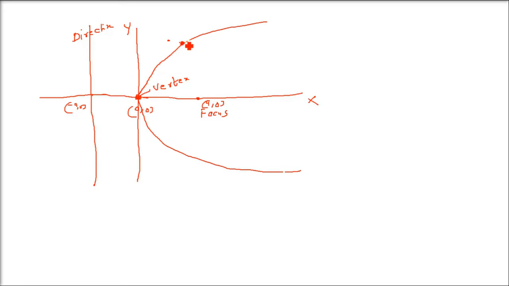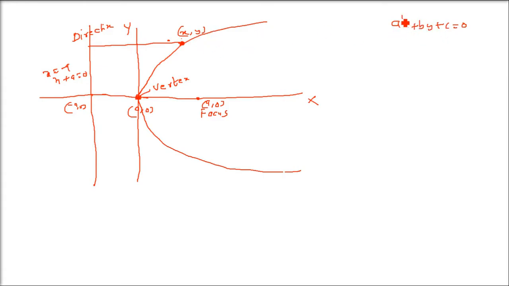Take any point. By the definition of a parabola, by the definition of conic sections, the distance of this point x, y from the directrix will always be equal to its distance from a, 0. So what is the equation of the directrix? Because it is at distance a from the y-axis, it's minus a, 0, so x is equal to minus a here. So x plus a equals 0 is the directrix.